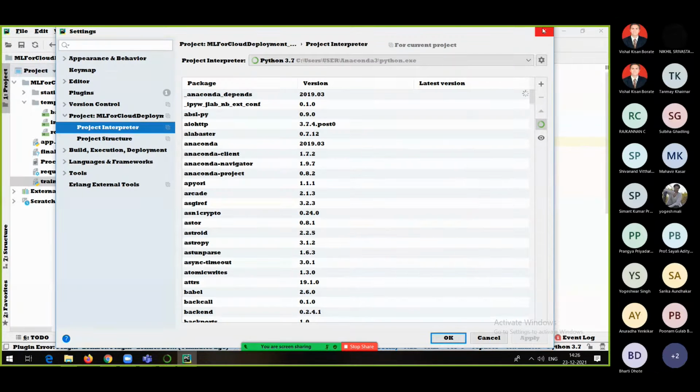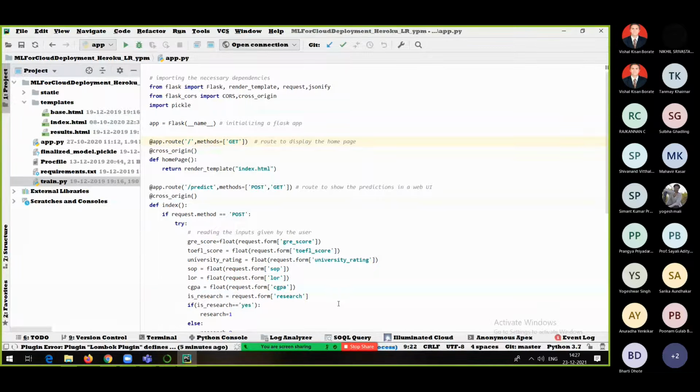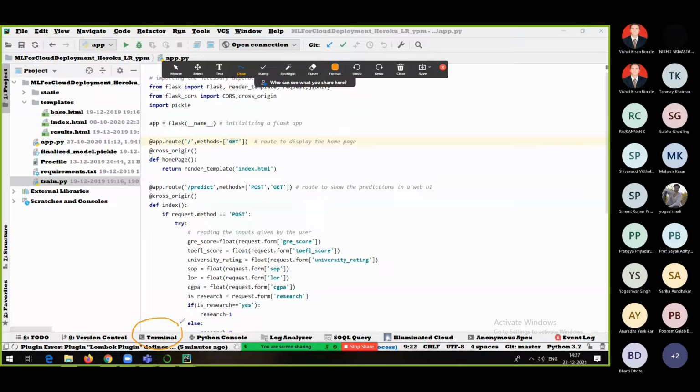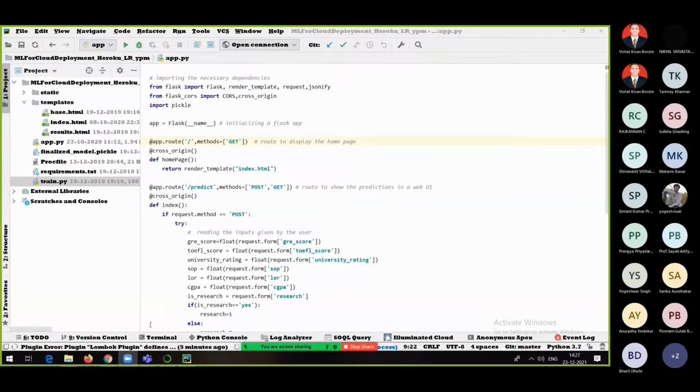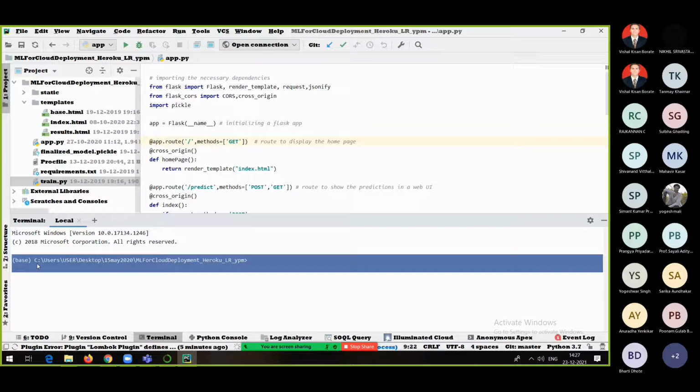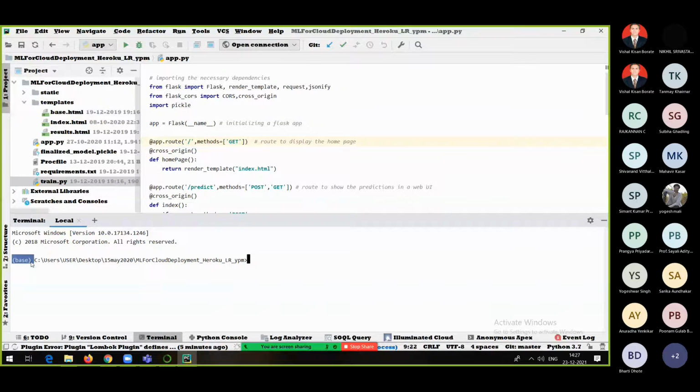Now how to confirm that the environment is created? Just go to the Terminal option, everyone. Either in PyCharm or VS Code, it's the same thing. Once you go to the terminal, you will be able to see the environment name if it is created properly. In my case you will see the name of the environment. Maybe in new versions you might not see the names, but if it is not showing any error, no problem. Now, I am using the base environment, no problem at all. You can select anything. This is nothing but the base environment, which is the default.